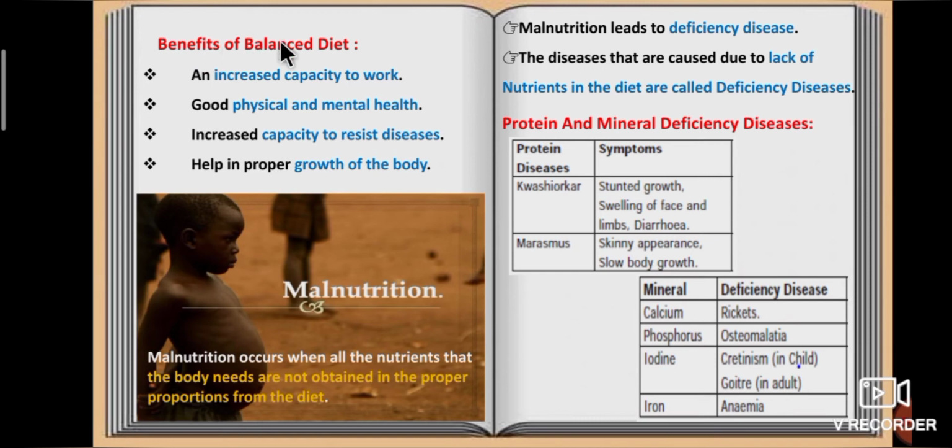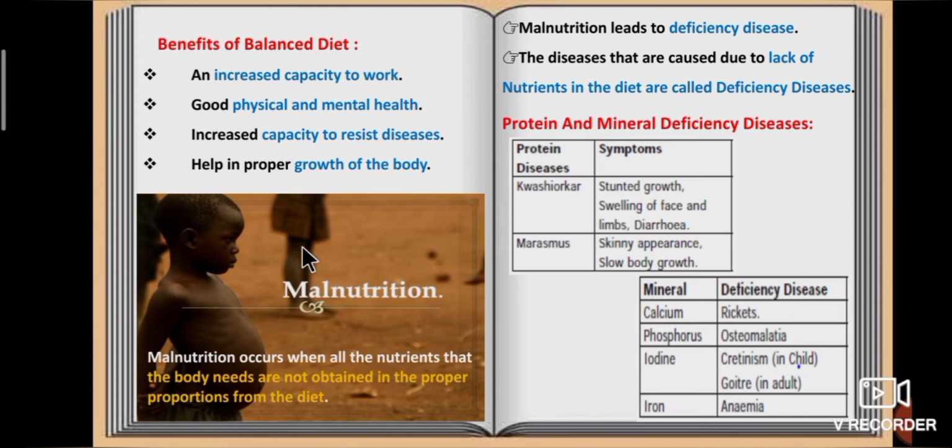Next, benefits of balanced diet. Benefits of balanced diet are an increased capacity to work, good physical and mental health, increased capacity to resist diseases, and help in proper growth of the body.